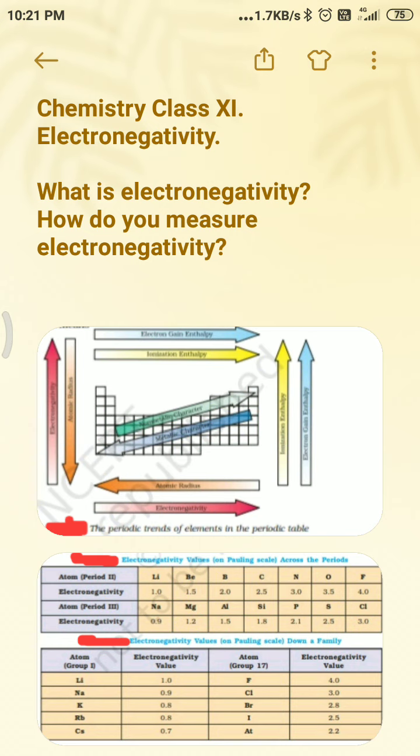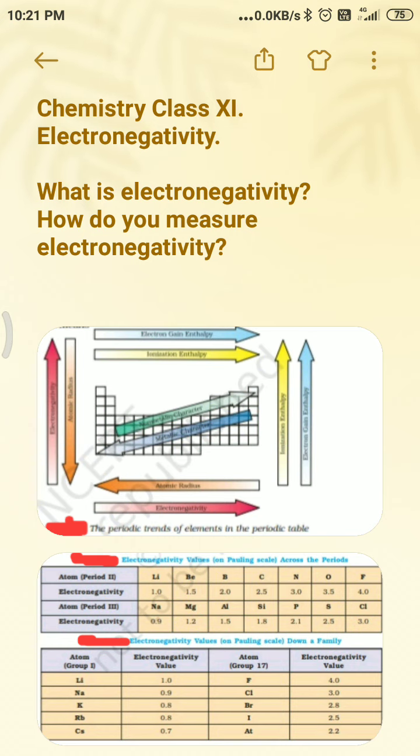Therefore, electronegativity is directly related to the non-metallic properties of elements. It can be further extended to say that electronegativity is inversely related to the metallic properties of elements.